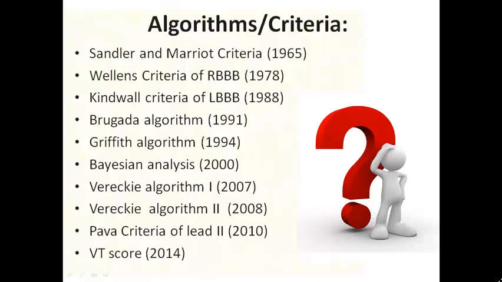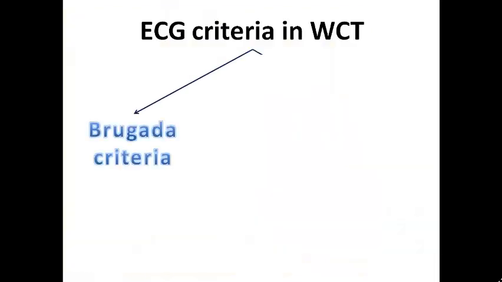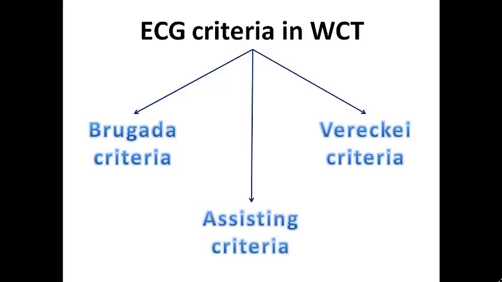Of course it is very difficult to learn all these algorithms, and so today we are focusing on important features that are commonly used to help you: Brugada criteria, Vereckei criteria, and other specific criteria in differentiating VT from SVT with aberrancy. And I think the next part is the most interesting part in our lecture today.